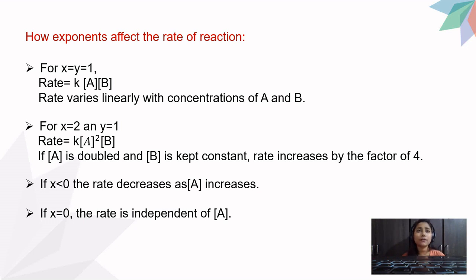If you see the first condition, the rate law is given as rate is equal to K, concentration of A, concentration of B. If I substitute 0 at the place of the order of A, the value of that whole term will become 1. So it would be only dependent on your concentration of B and not of A. So here we can say that rate is independent of A. So this was all about your exponents.